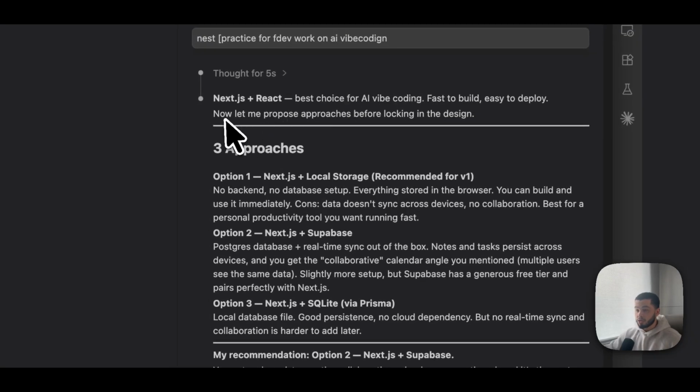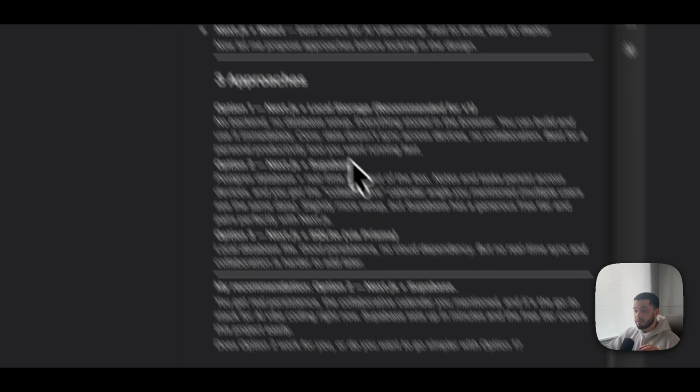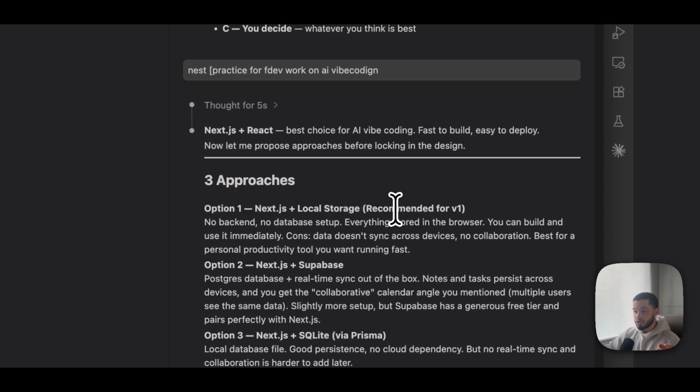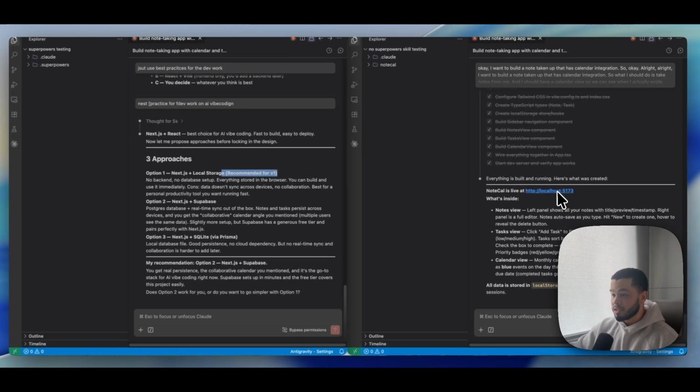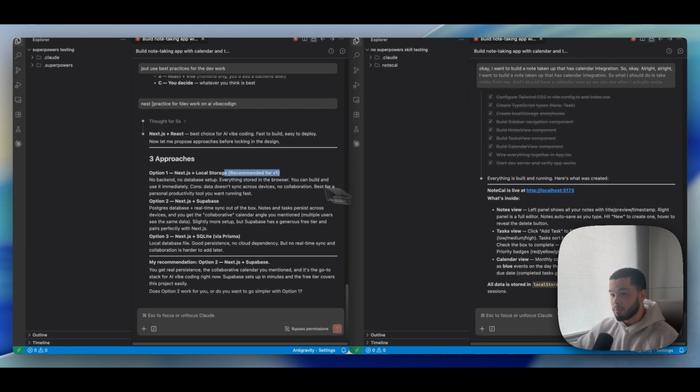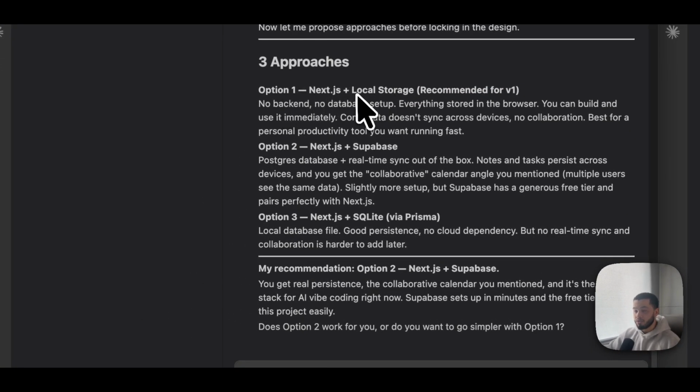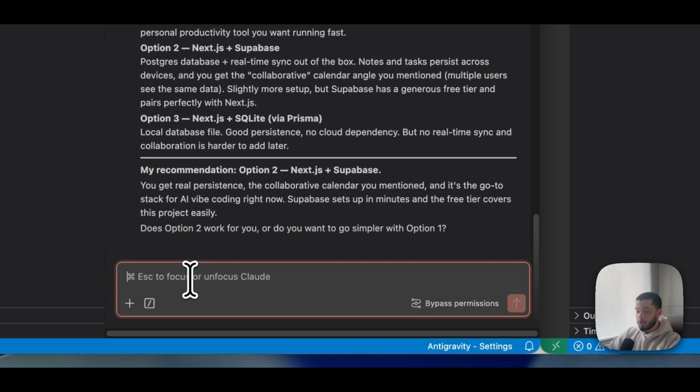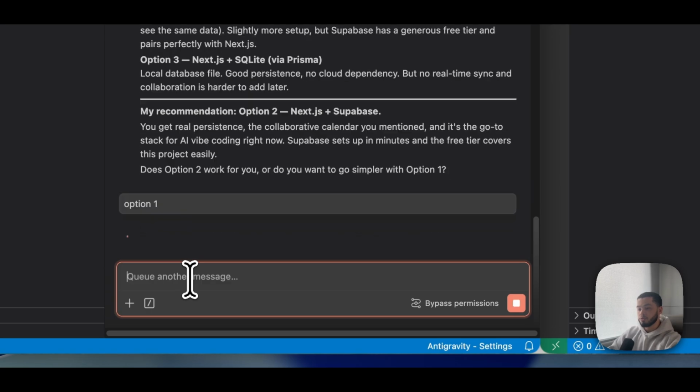Okay, so you can see now after a couple of questions from the brainstorming skill, this side gives us 3 approaches it can take. It always gives you a recommended approach. And on the right side with no skill, it's actually done. It's completely finished the app. This side hasn't even really started. Right now it's just planning. So for us, we're going to say option A or option 1 is fine.